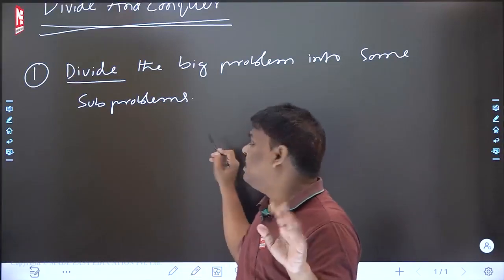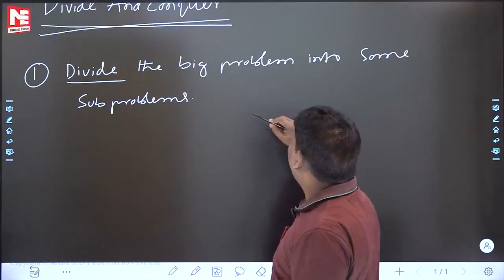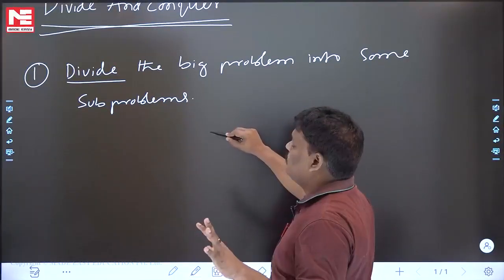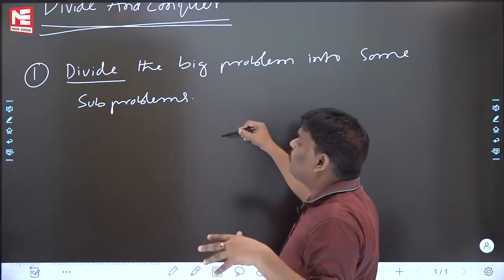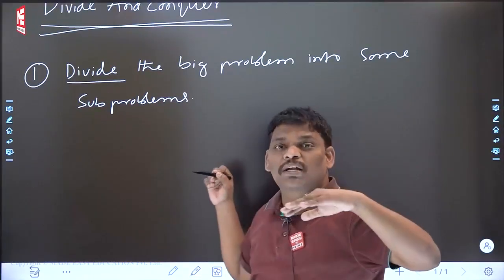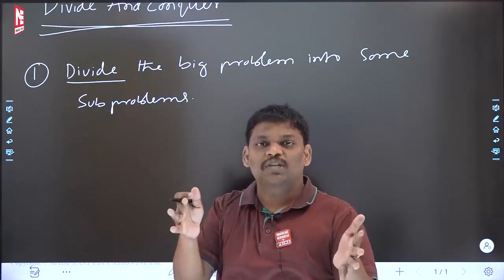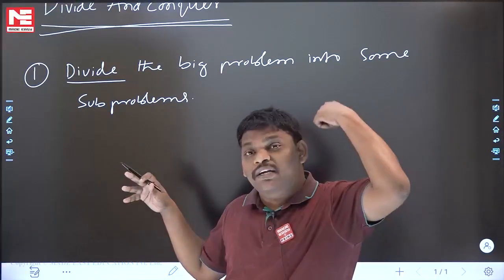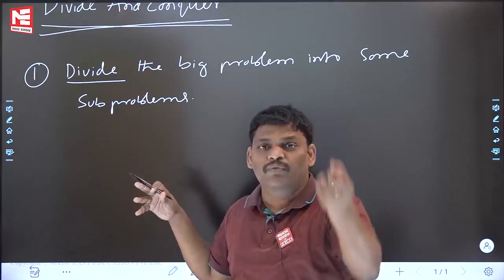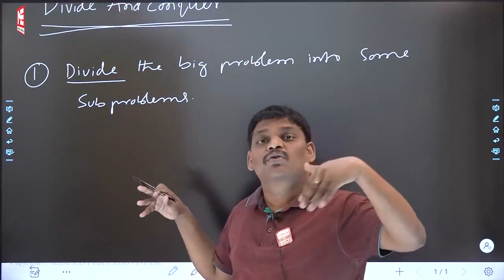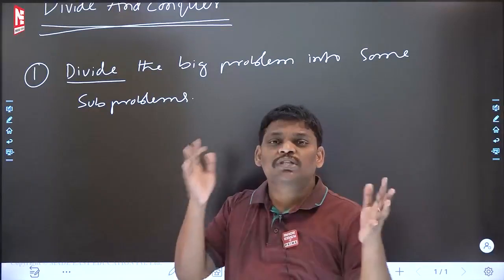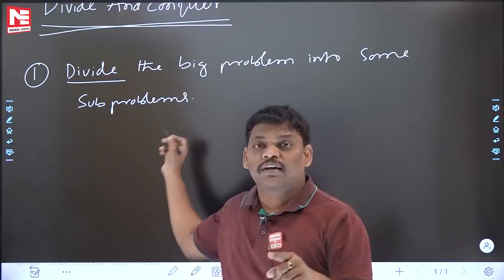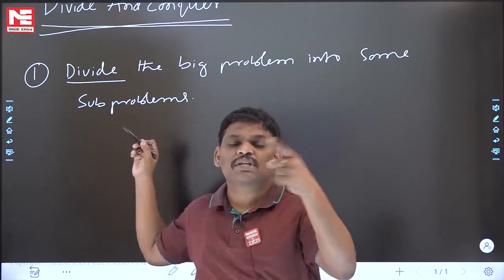I am thinking that you are really comfortable. Let's see this one. Divide the big problem into some sub-problems. That may be 2, that may be 25. See this one: the total country will be divided into some states. Assume 25 states they did. Inside a state, I think they may not do 25, they may do whatever is comfortable. But here, try to remember, because it is after all a program.